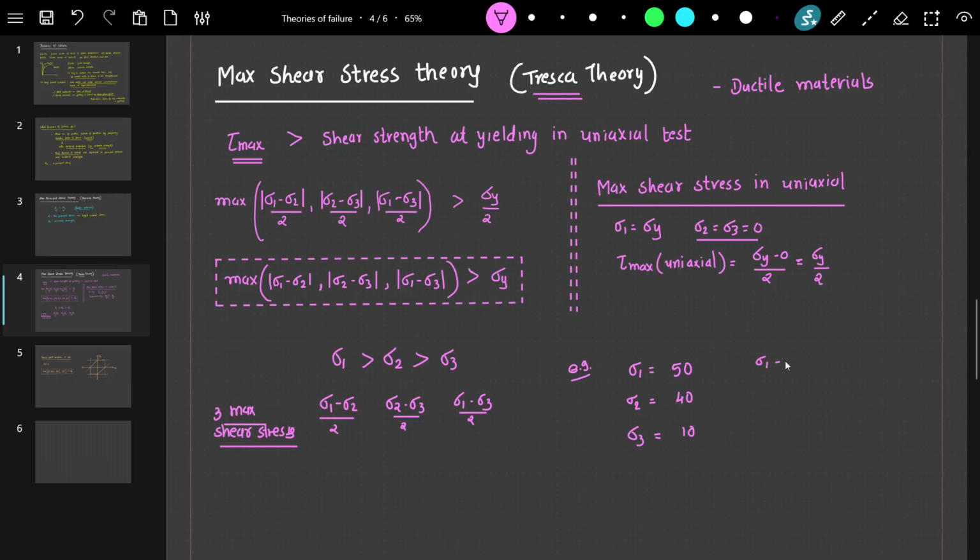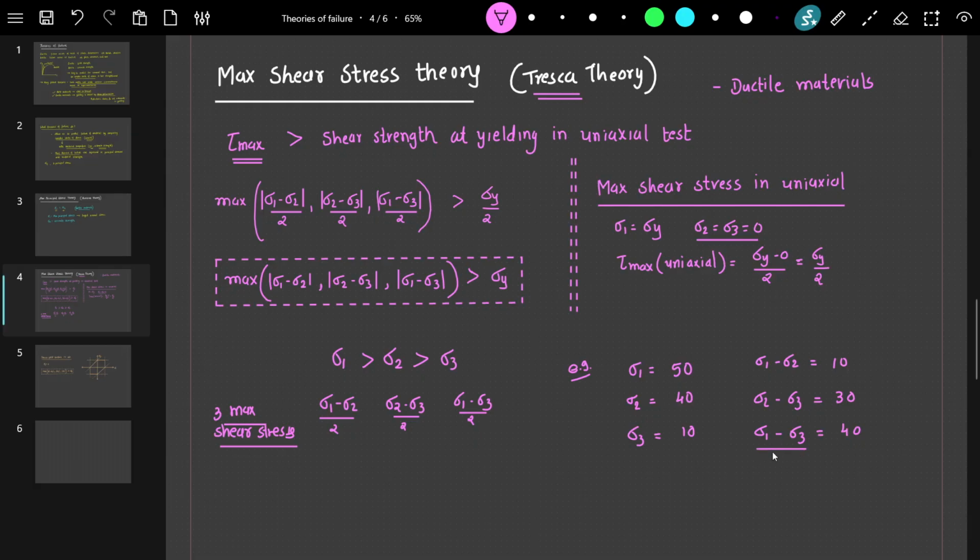Now sigma 1 minus sigma 2, this difference is 10. Sigma 2 minus sigma 3 is 30, and sigma 1 minus sigma 3 is 40. So here we don't know in advance which one is the largest.